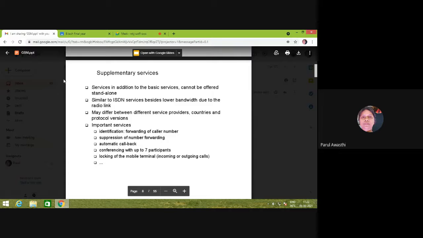Teleservices and bearer services will be the same all over the world, but supplementary services can be different from country to country. Examples are identification of the caller number, automatic callback, suppression of number, forwarding, conferencing with up to 7 participants, etc. So these are a number of supplementary services which differ across service providers.